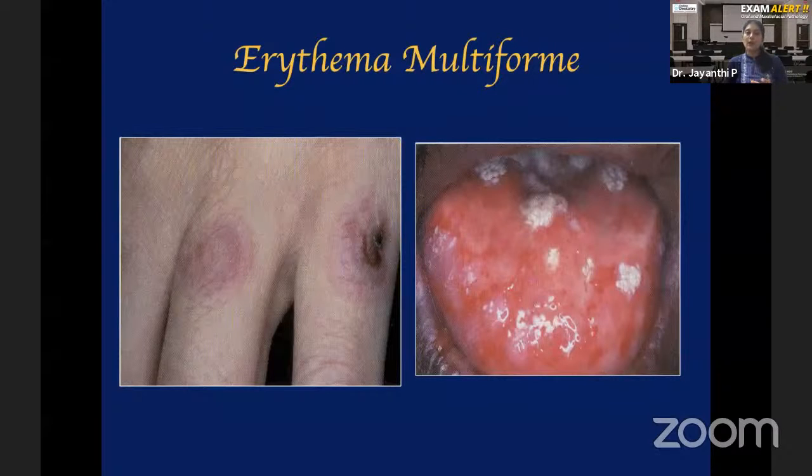It's called multiforme because clinically multiple different lesions can occur. One characteristic or unique lesion is the bullseye lesion. Two forms are there, minor and major.